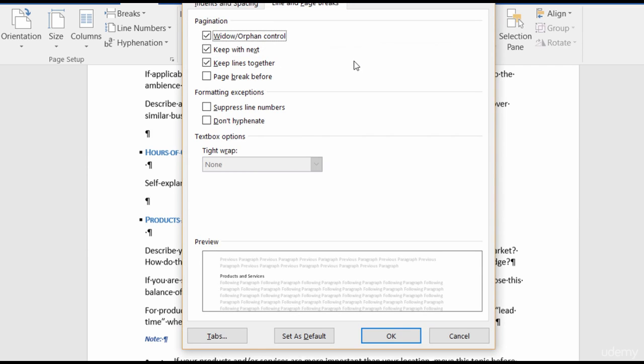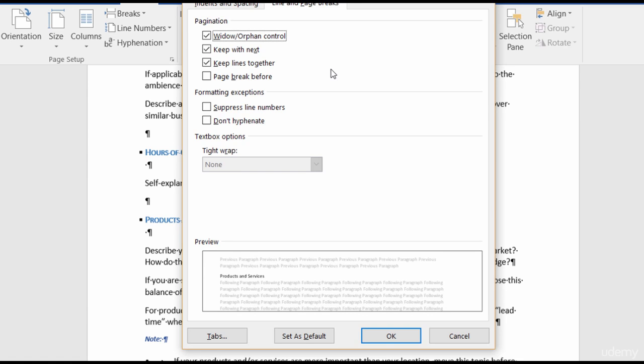Alright, let me go ahead and undo and head into the paragraph launcher again, because a couple things that I did want to point out besides adding page breaks is actually how to keep your lines together. So notice here that you have the checkbox for Keep with Next. So this is actually short for Keep with Next Paragraph. So if I'm typing away and maybe I have 2 or 3 paragraphs, let's say that the third paragraph continues on to the next page, but I want the second paragraph to also always be with that third paragraph, then I want to make sure that I check Keep with Next. It means keep with next paragraph.